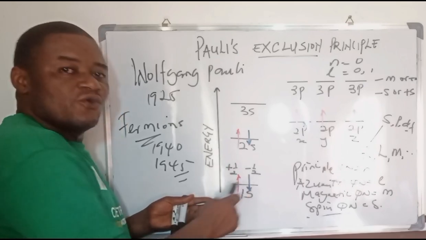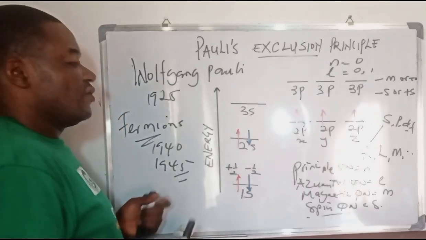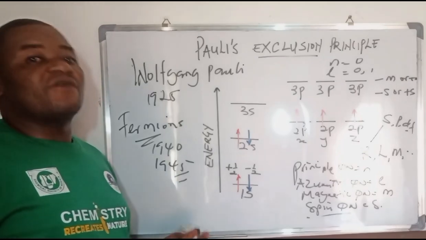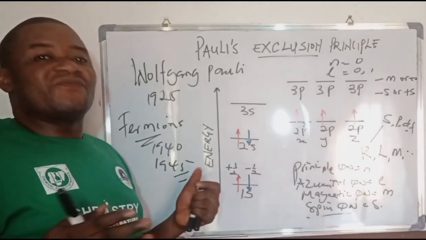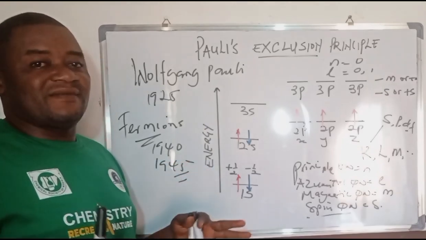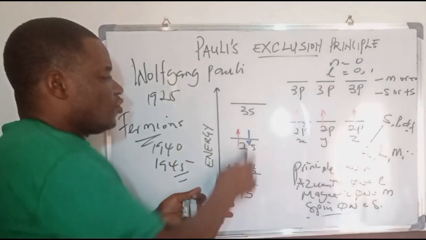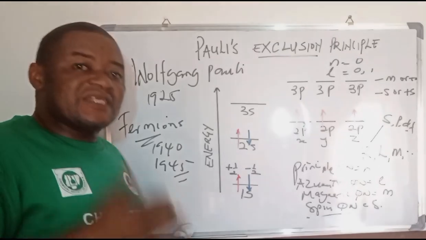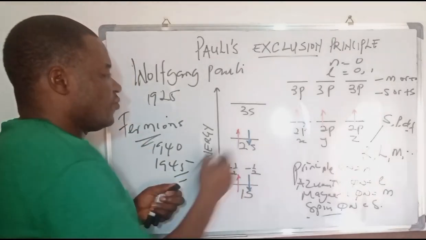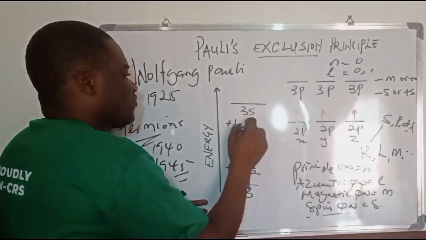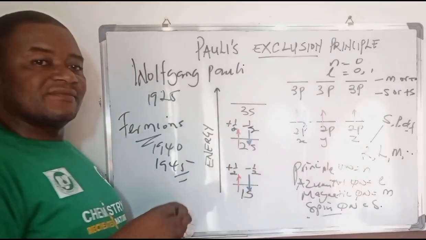The same direction will definitely have caused a collapse of the atom. Of course, that is one of the reasons why you still have the atoms of elements still standing. And after this filling, you move to the 2s orbital to fill the second s orbital. And 2 electrons also with opposite spins will have to come in.